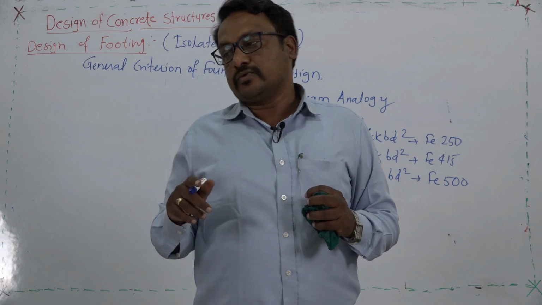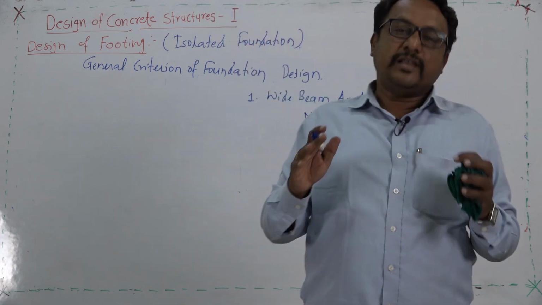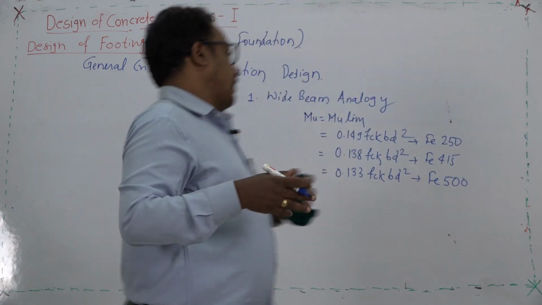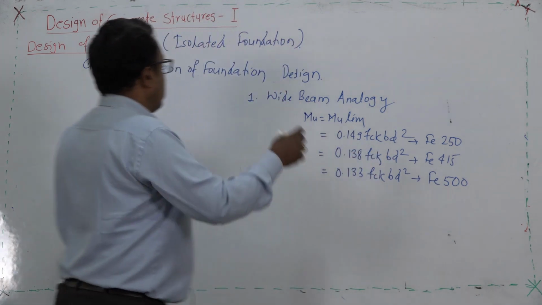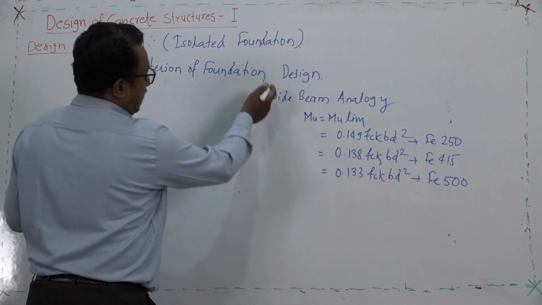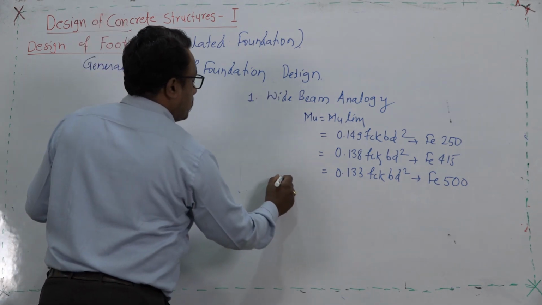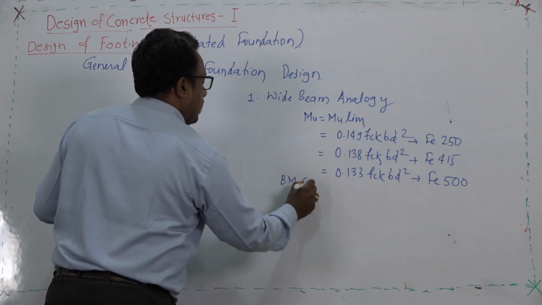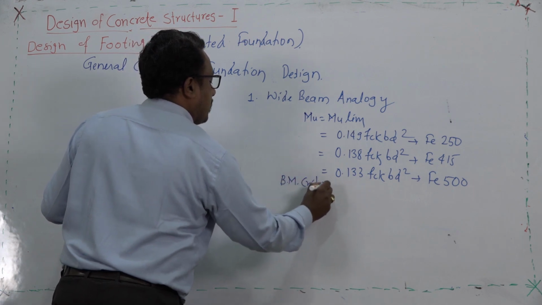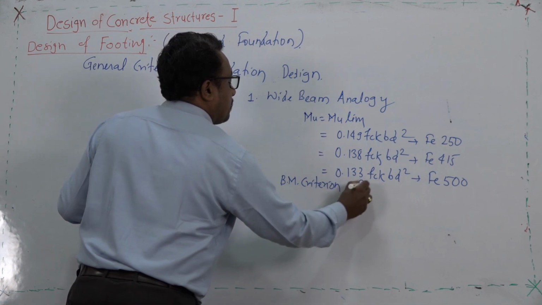Out of these two criteria we are supposed to take the optimum value, or the maximum value one can say. This is related to criteria number 1, the bending moment criteria or the punching shear criteria.